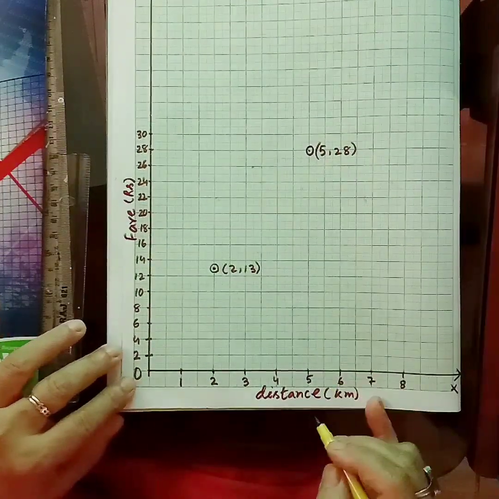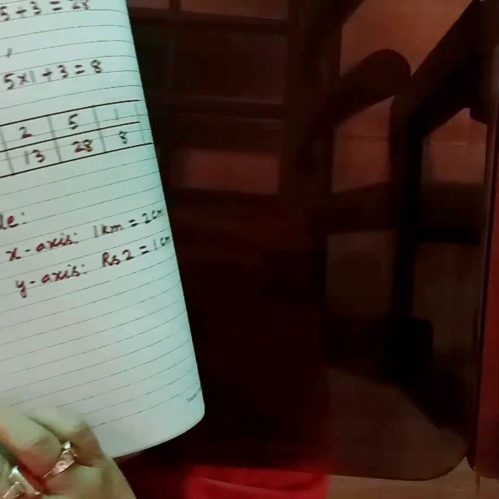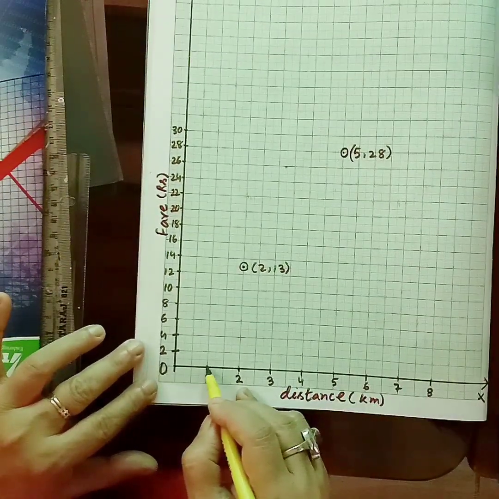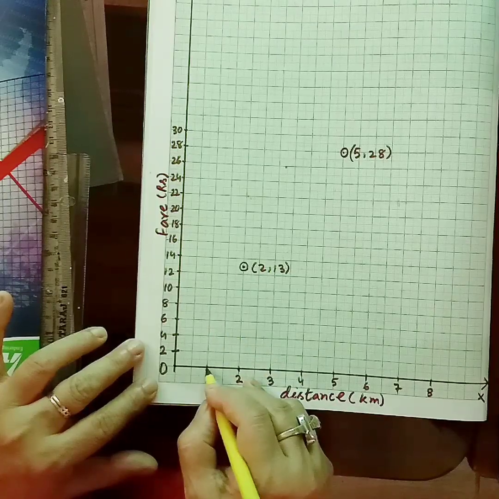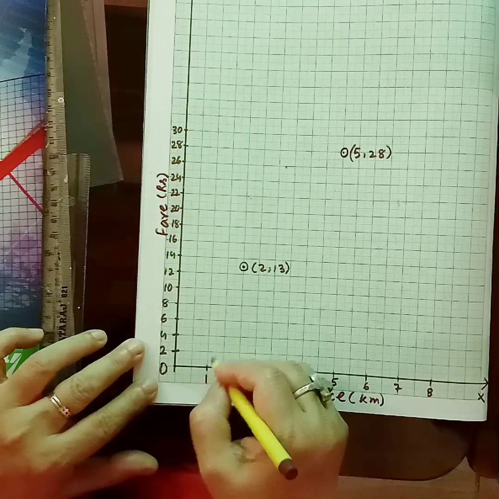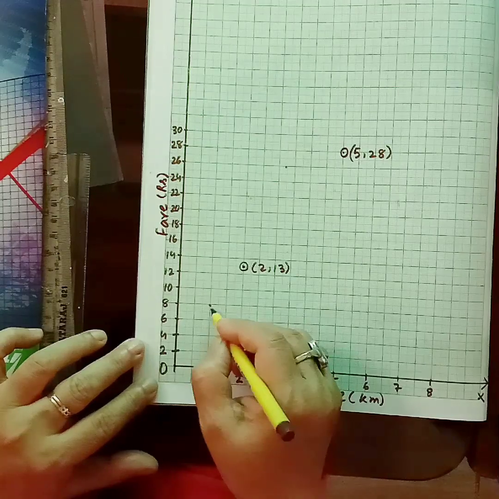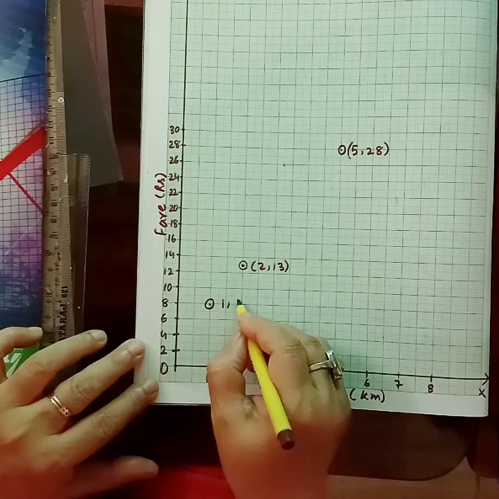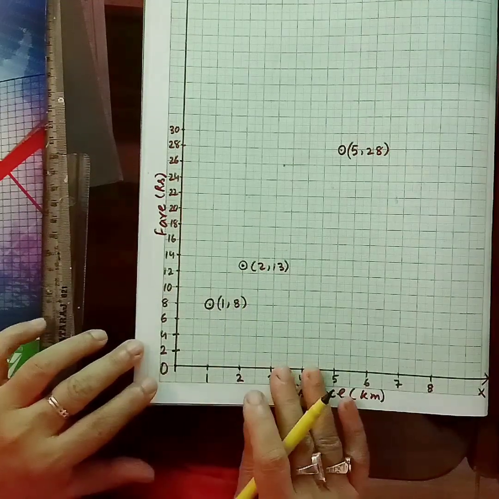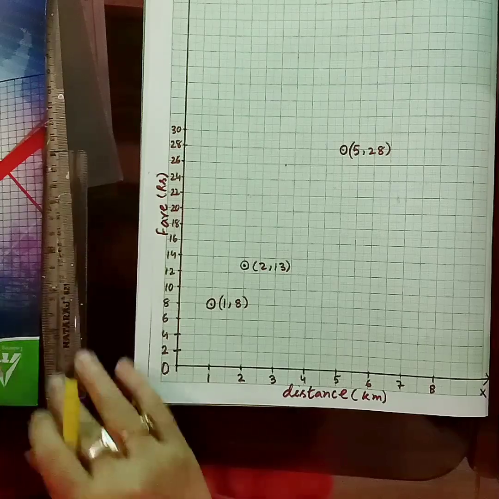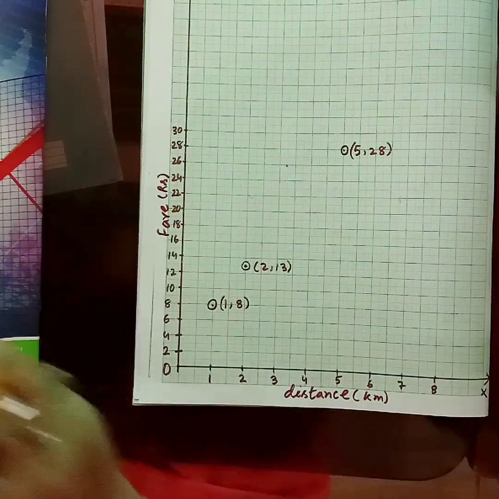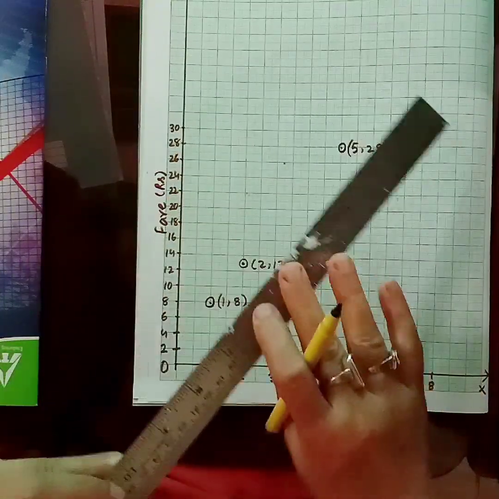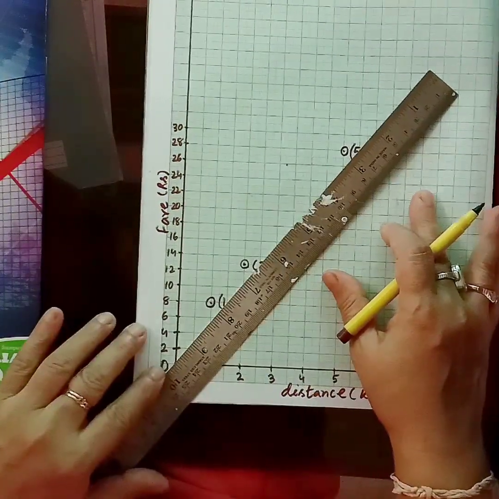And then the last solution is (1, 8). So here that is 1 kilometer and 8 rupees. Here along this line, 1 and 8, so this is your (1, 8). 1 kilometer, 8 rupees. Now what we have to do? We have to draw the line. With your small scale, sometimes you may need the long ruler, so you will be using the long ruler.